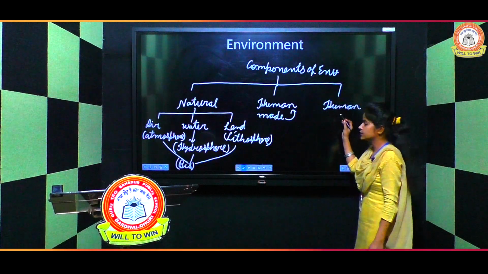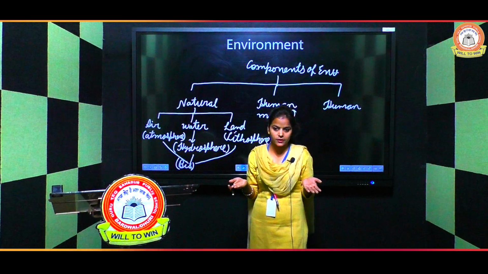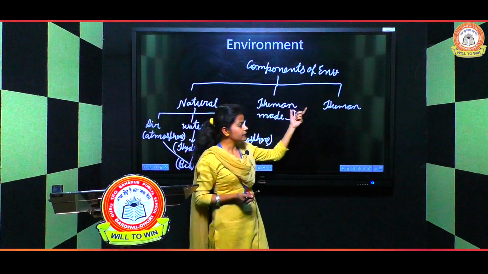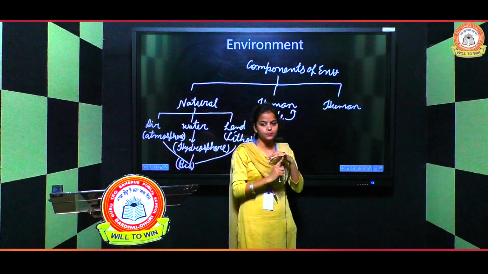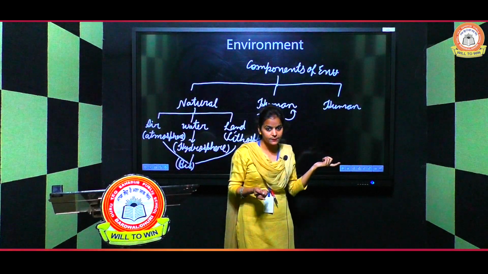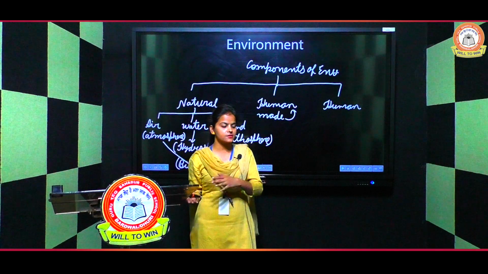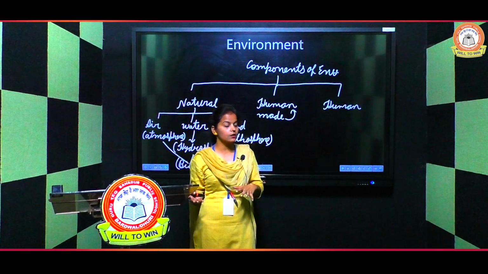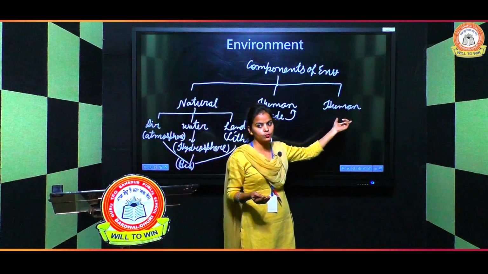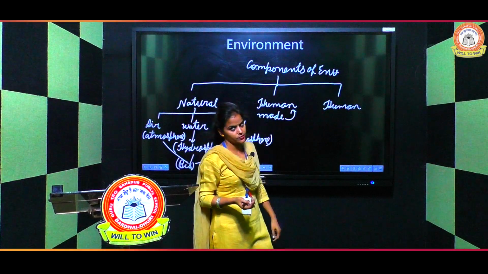Next one is human. Like we are human beings. You are also human beings. We are also a part of our environment. In human, we can include one person, one individual, his or her family, their community, their relational status, their education, their political life. All these parts we can include in the human component, which is an important component of environment.